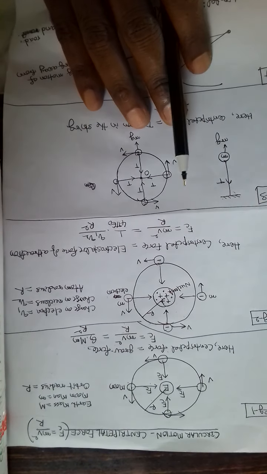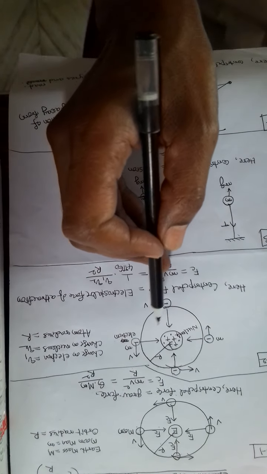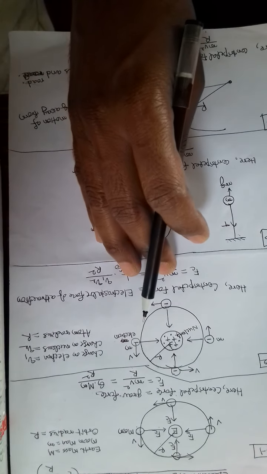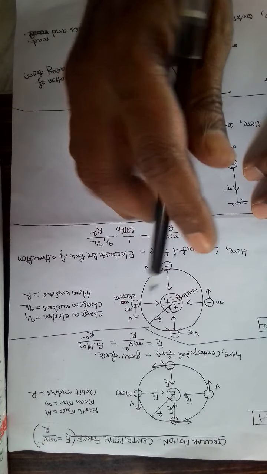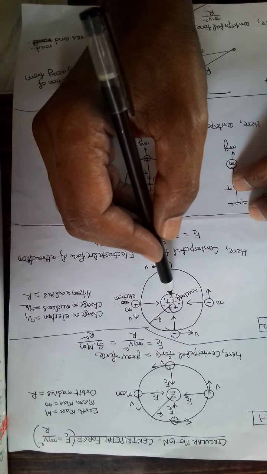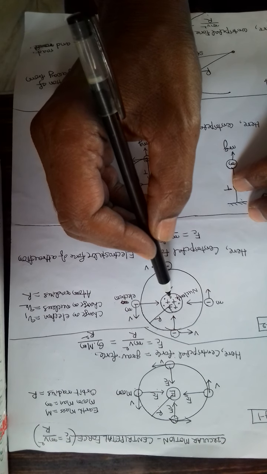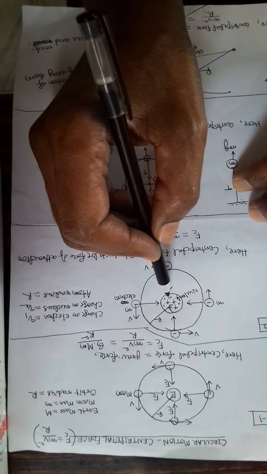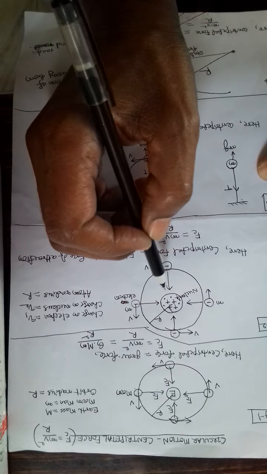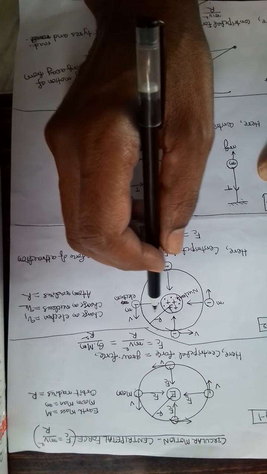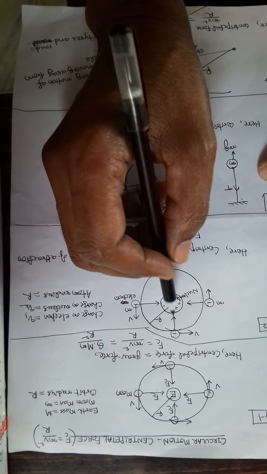Now, let us take another example. See here, this is an atom nucleus. The core of an atom is called a nucleus, and inside the nucleus, protons and neutrons will be there, and around the nucleus, electrons will be revolving in different orbits, and the positively charged protons attract the electrons.